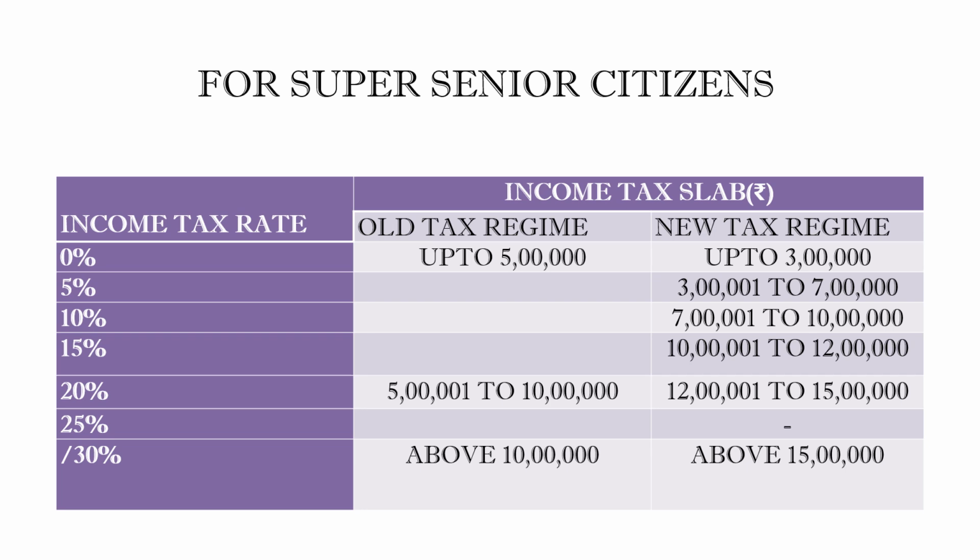Under the new tax regime, up to Rs 3 lakhs, there is no tax liability. Between 3 lakhs to 7 lakhs, it is 5%. Between 7 lakhs to 10 lakhs, it is 10%. Between 10 lakhs to 12 lakhs, it is 15%. Between 12 lakhs to 15 lakhs, it is 20%. And above 15 lakhs, it is 30%.